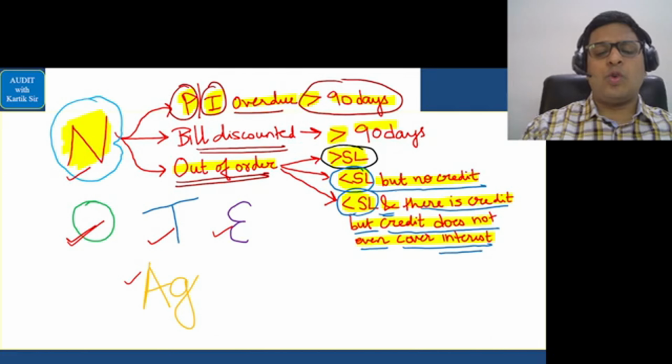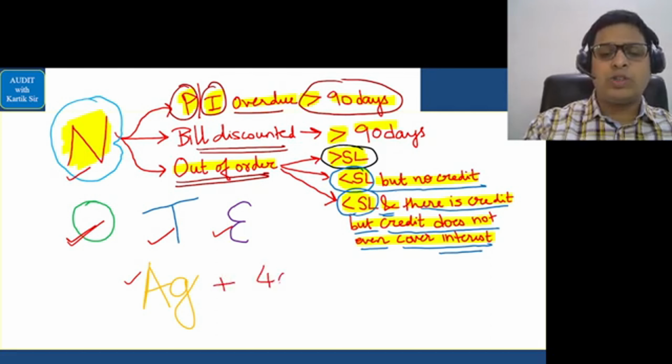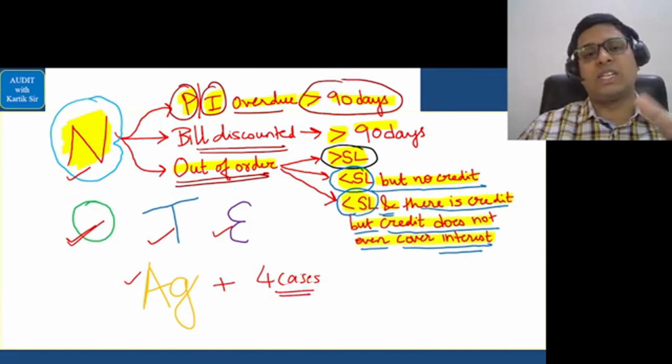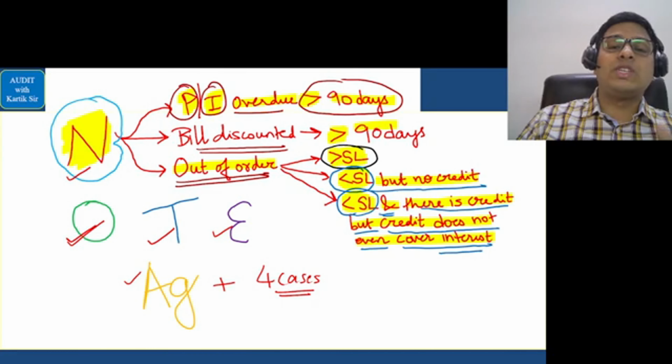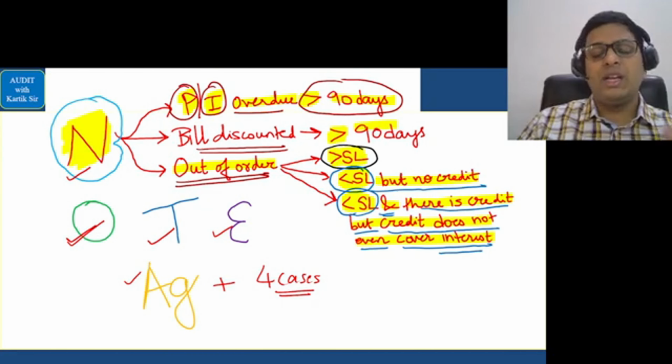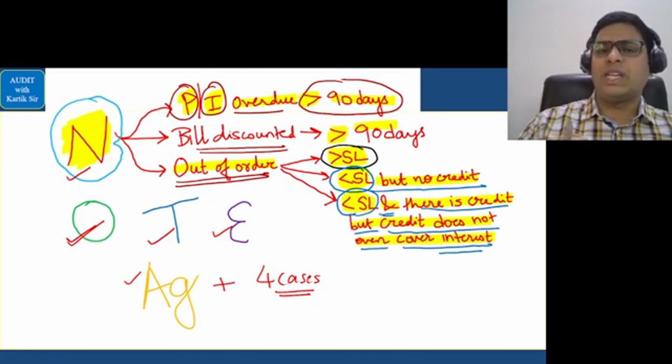Other than these, there are four other points. Suppose there is a natural calamity in relation to agricultural advances, how it should be managed. If, as on the balance sheet date, you have to check year-end transactions, how you should manage. If the loan is given to salaried employees of the bank, how it should be managed. So some small points are there which you can go through.